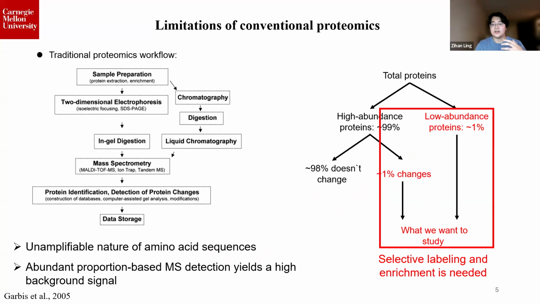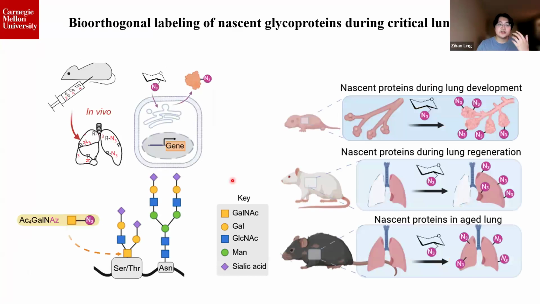So therefore, selectively labeling and characterizing of newly synthesized proteins, also termed nascent proteins, bring huge benefit to understanding of protein dynamics. So here we introduced azidogalactosamine and azidofucose monosaccharides to mice or rats, which can be incorporated onto glycoproteins via new protein synthesis for metabolic labeling.